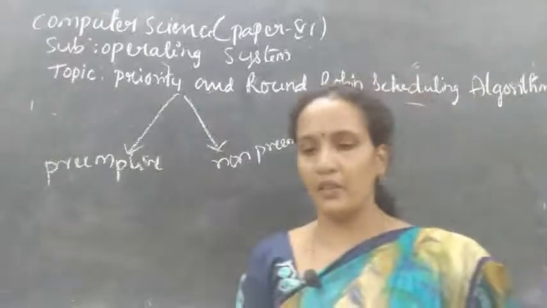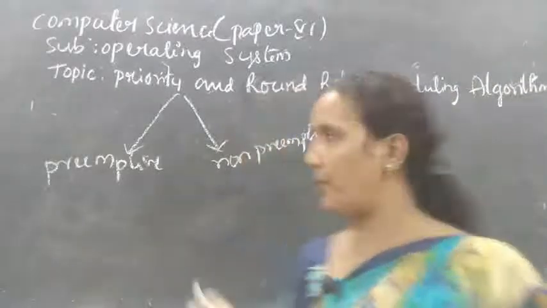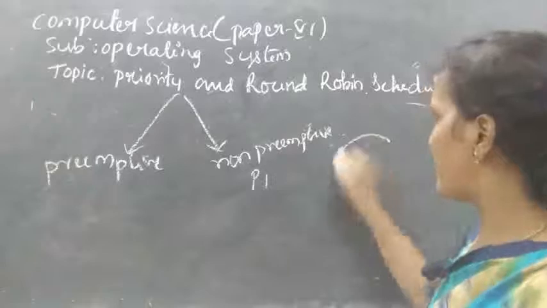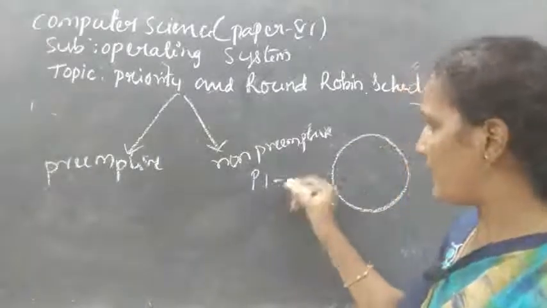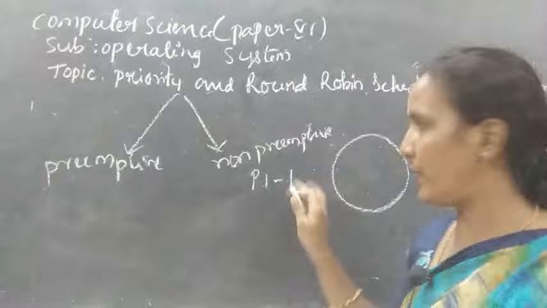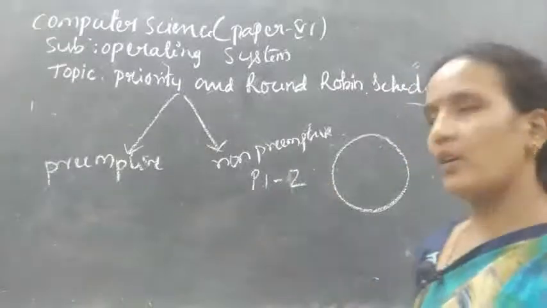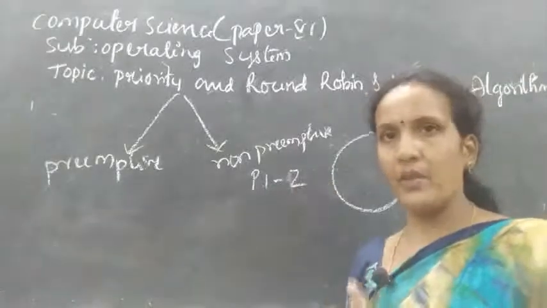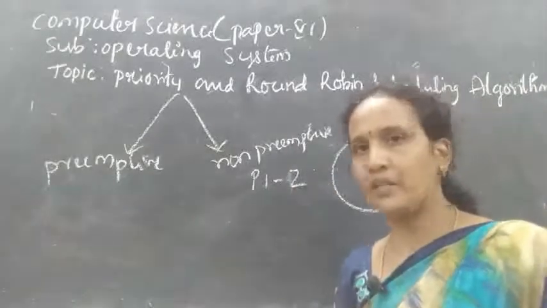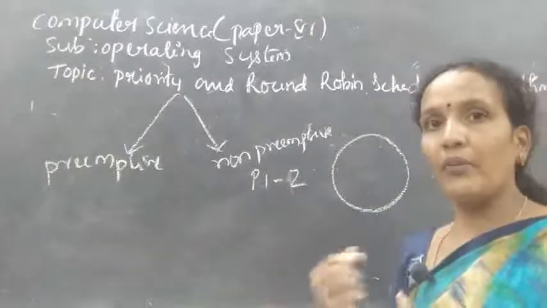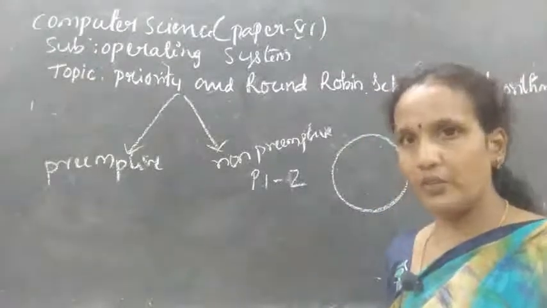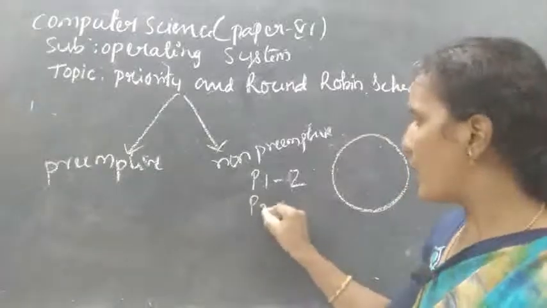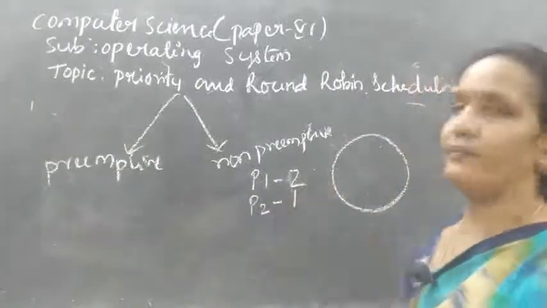Preemptive means one process, P1, is executing inside the processor, and P1's priority is 2. While P1 is executing, a new process, P2, enters the queue, and its priority is 1.